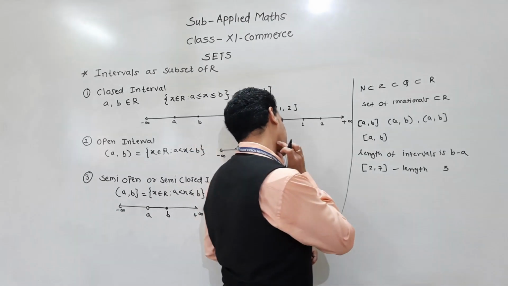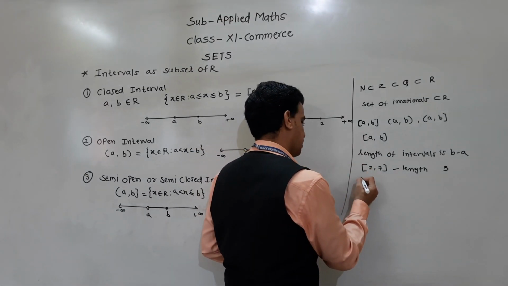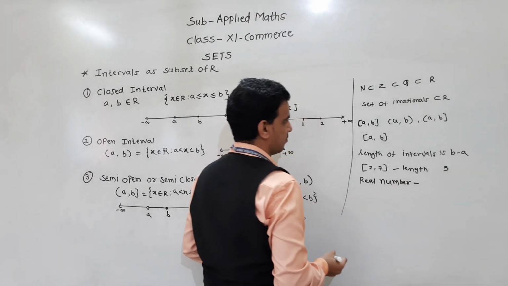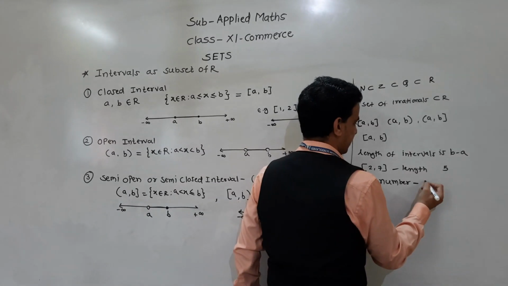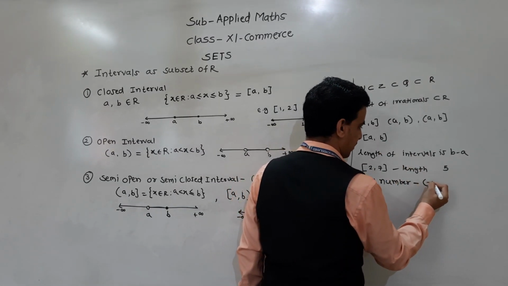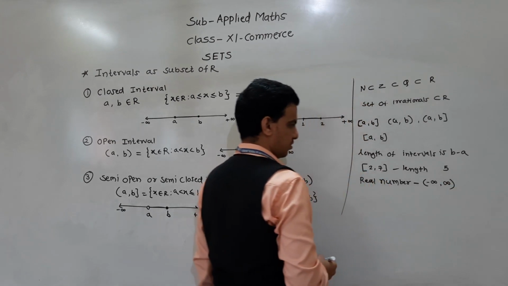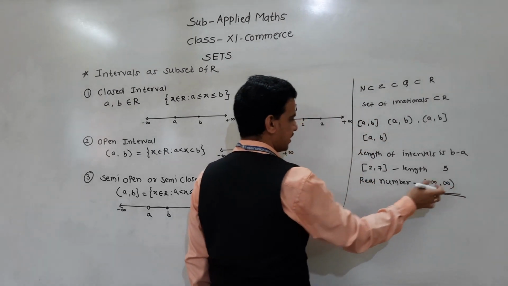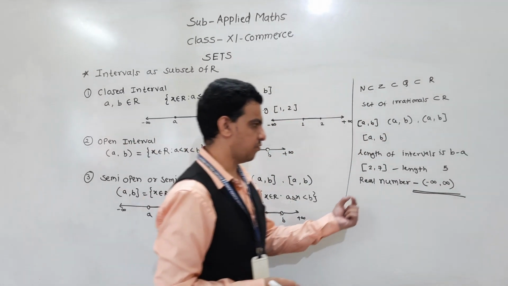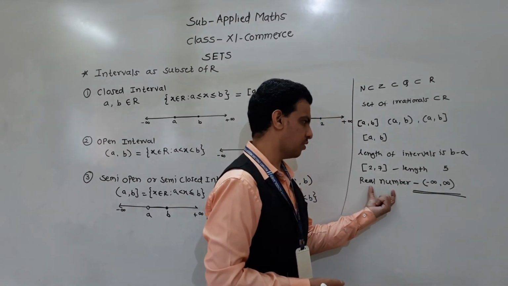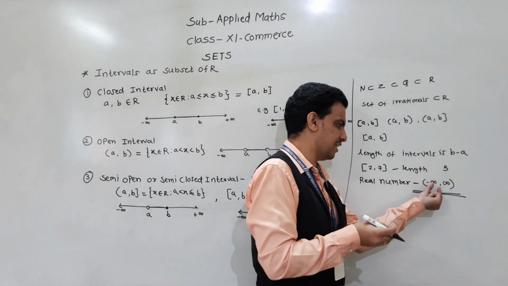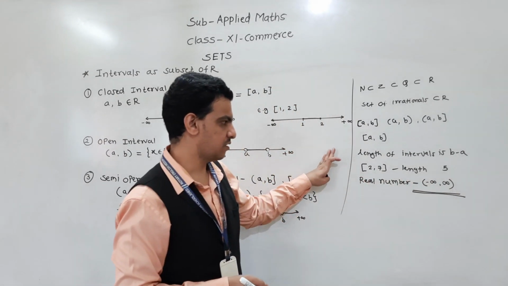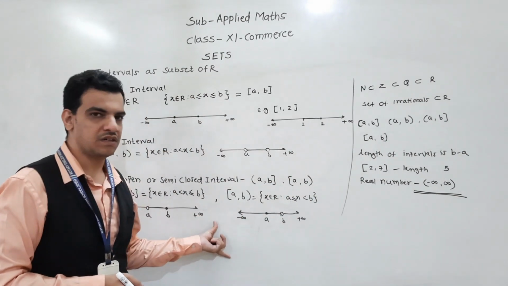If we have to write, suppose, the set of real numbers, we denote or write it in interval form as minus infinity to infinity. Here we are writing an open interval because infinity is not included in this. So every time for real numbers, or wherever infinity is there, we have to give an open interval. Okay, understand this. Now we will discuss universal set and power set.